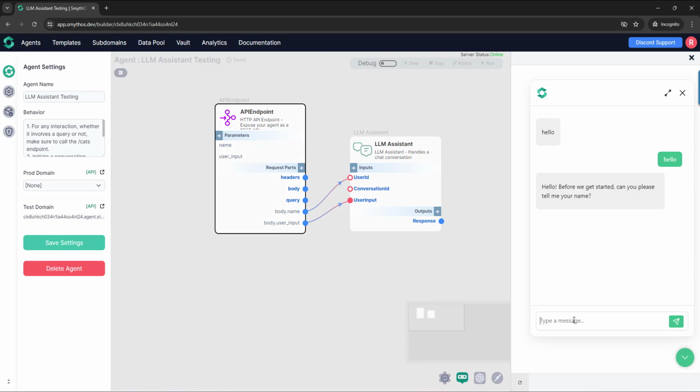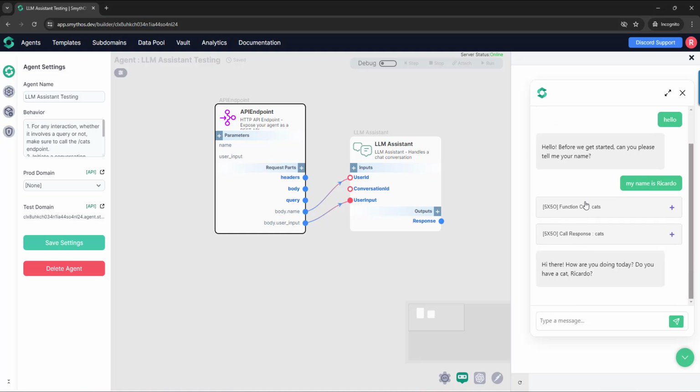So as soon as we provide a name, we are going to see that the CATS endpoint is going to be called. So my name is Ricardo. And as you can see, the CATS endpoint was called. So once the API endpoint inputs are satisfied, the endpoint can be called.